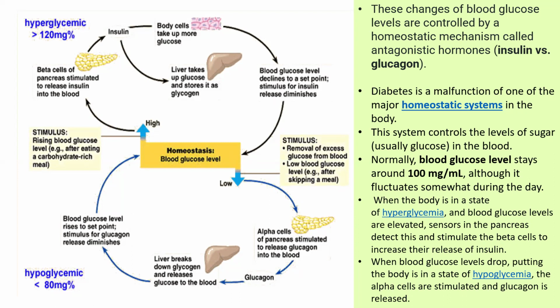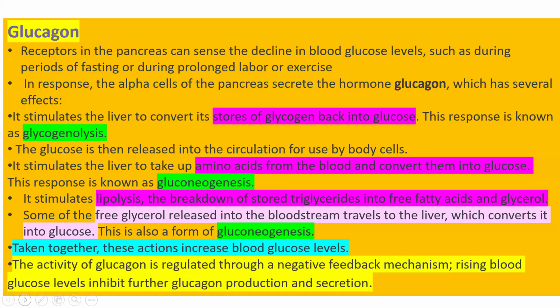Hyperglycemia is more than 120 mg and hypoglycemia is less than 80 mg. When the body is in a state of hyperglycemia, blood glucose levels are elevated. Sensors in the pancreas detect this and stimulate the beta cells to increase their release of insulin. When blood glucose level drops below 80 mg, putting the body in a state of hypoglycemia, the alpha cells are stimulated and glucagon is released. So in this way, blood homeostasis is maintained.